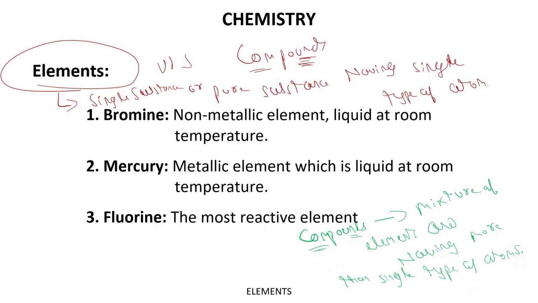Okay, so elements are the single substance or pure substance having a single type of atom. But compounds are the combination of elements having more than a single type of atom.